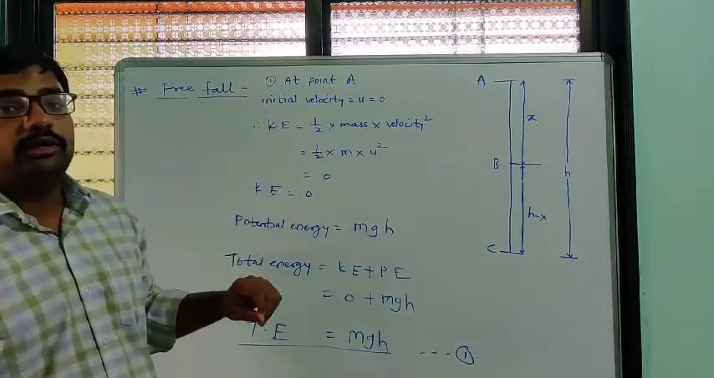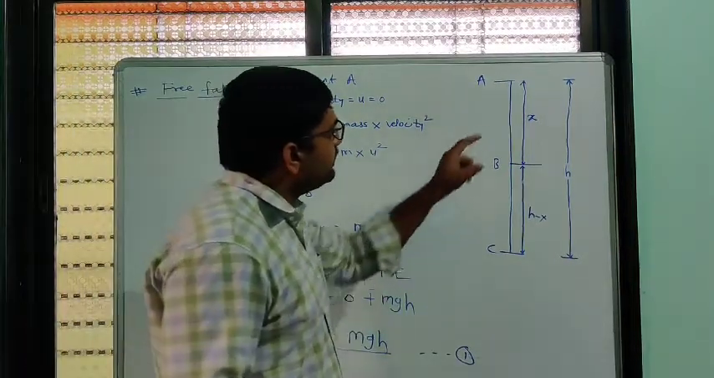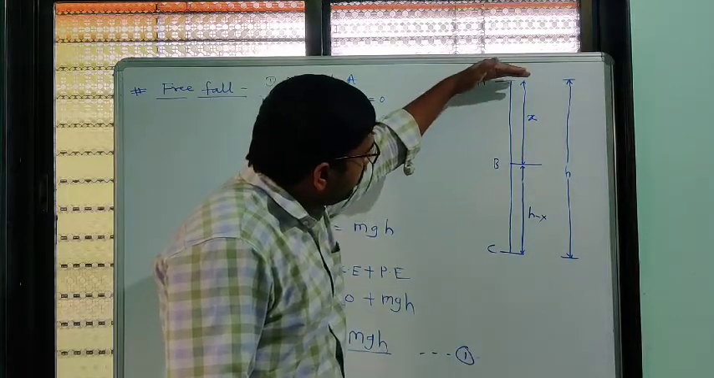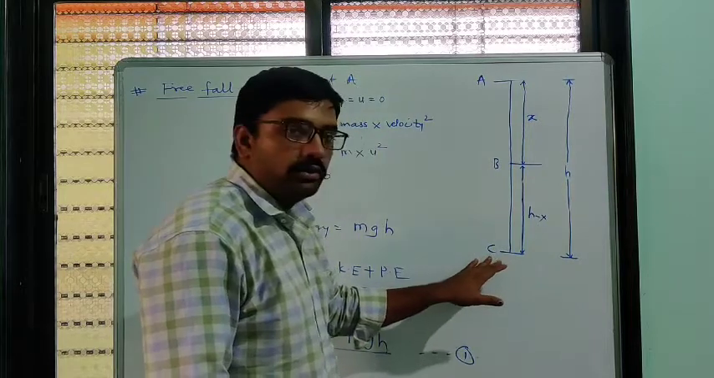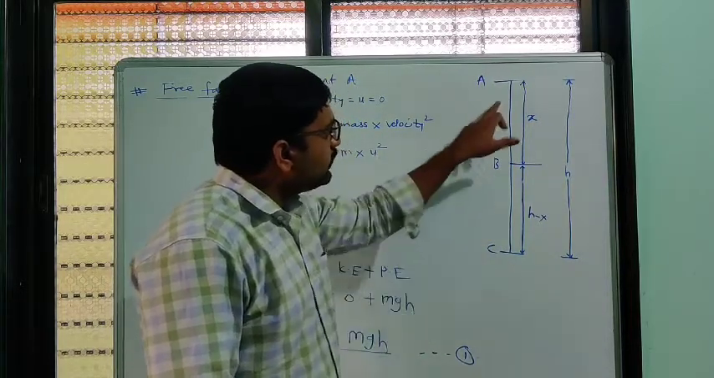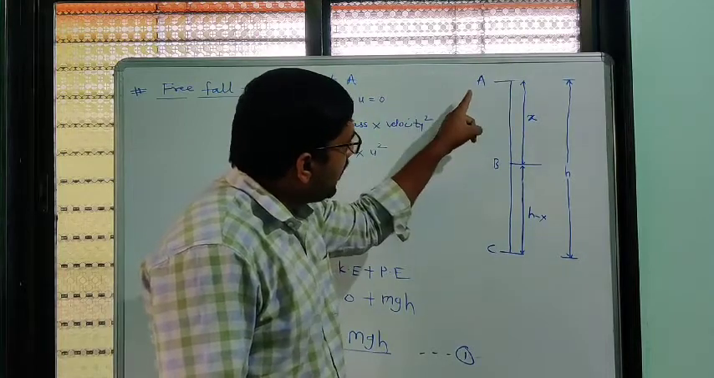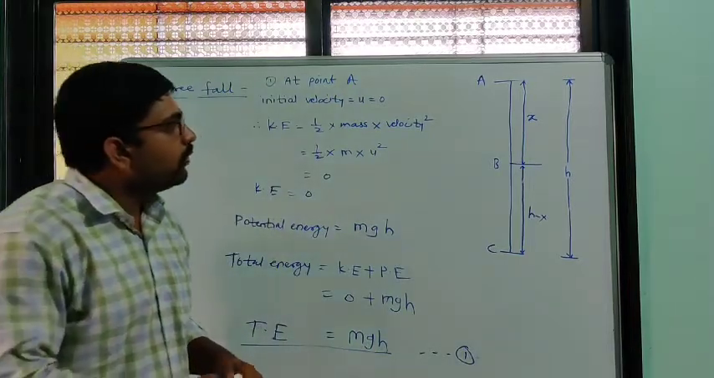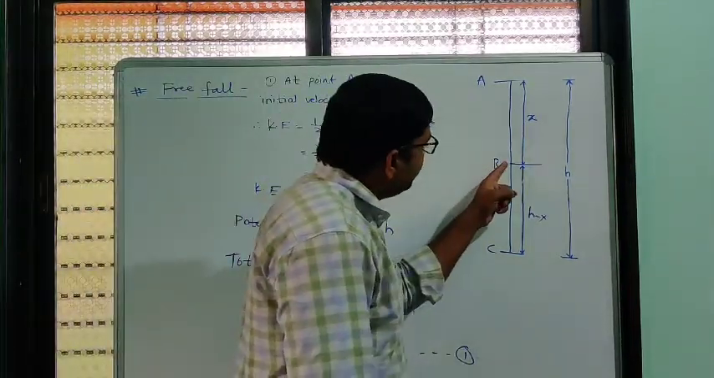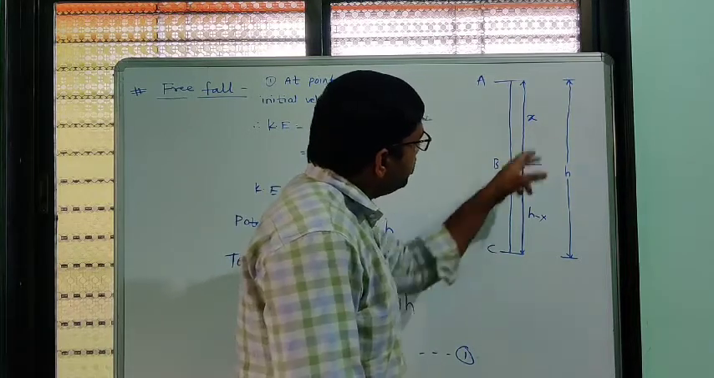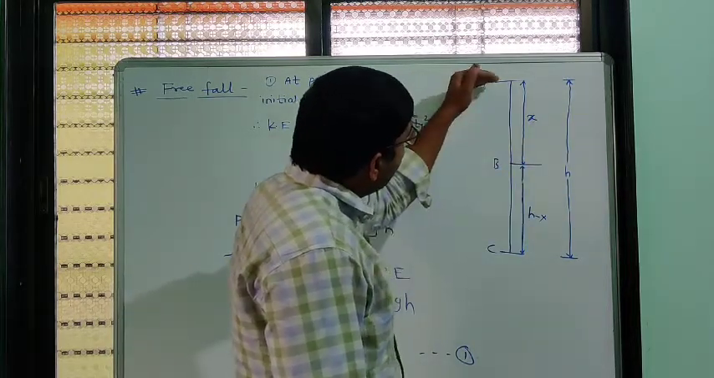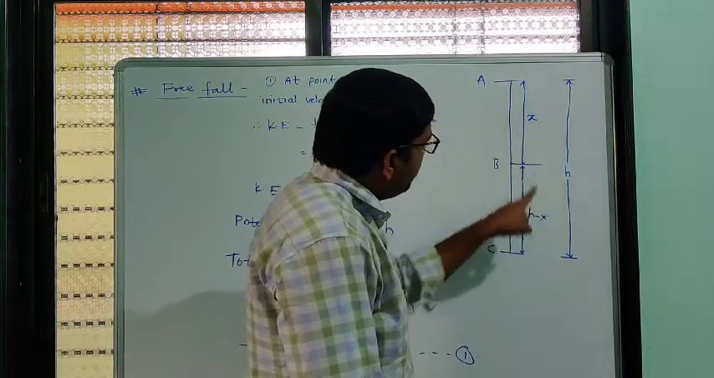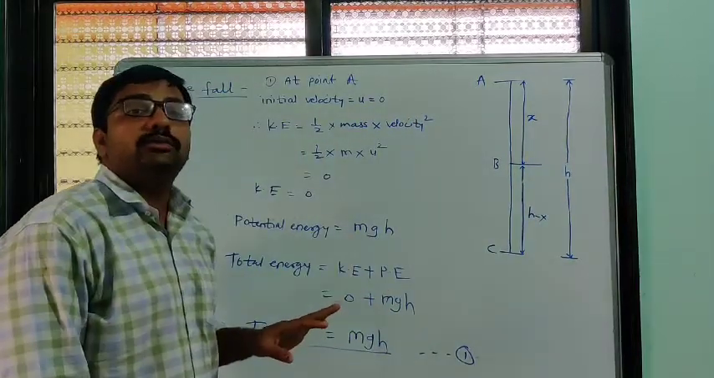Now suppose we consider one object at height h. We have to study free fall of that object from point A. Suppose this is the ground, and point C is on the ground, so this object is at height h at point A. B is a midpoint and C is a point on the ground. Point B is at the exact middle position, so this height from B to the upper point A is x, and the height of point B from C is h minus x.